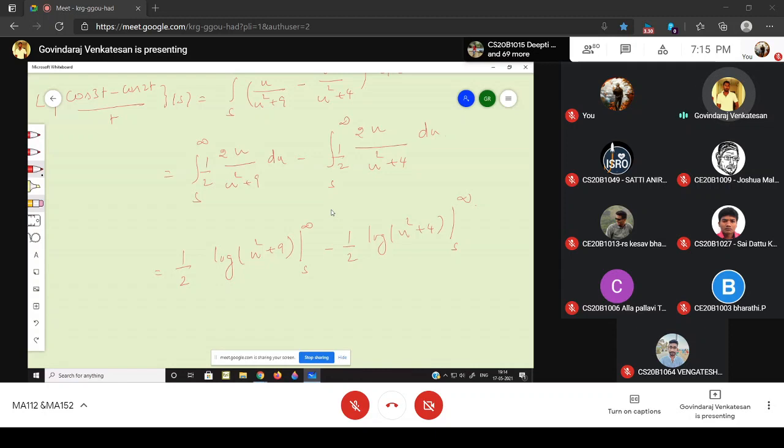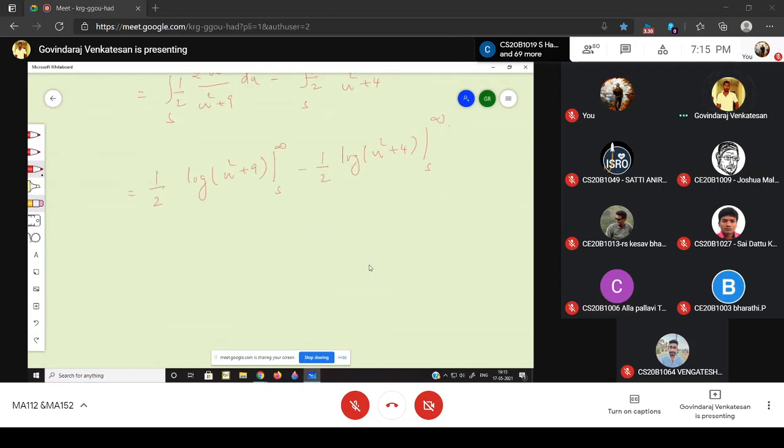Substitute the upper limits and lower limits, you will get the answer. Or no problem, you can substitute it later. So both the limits are the same.